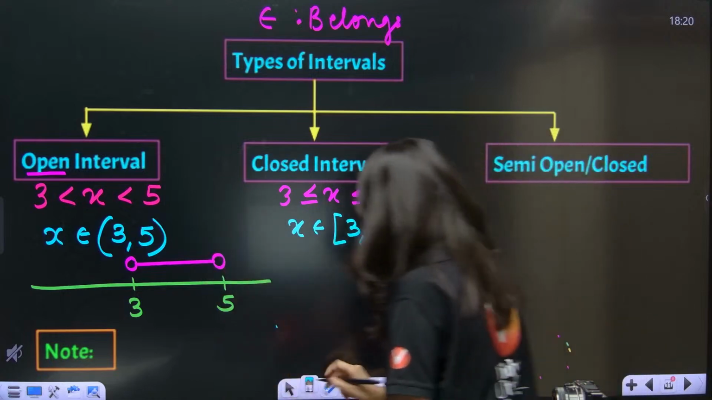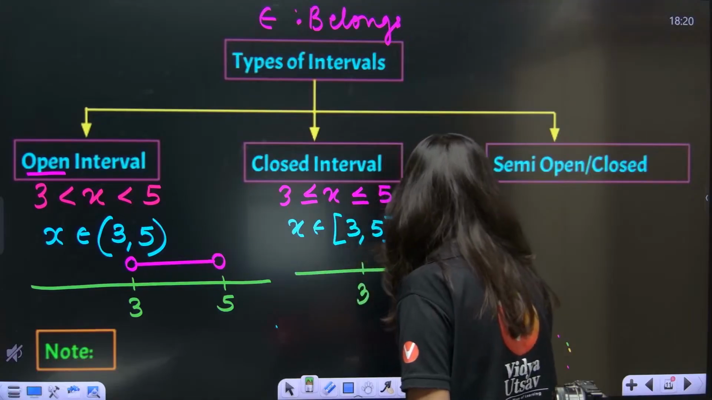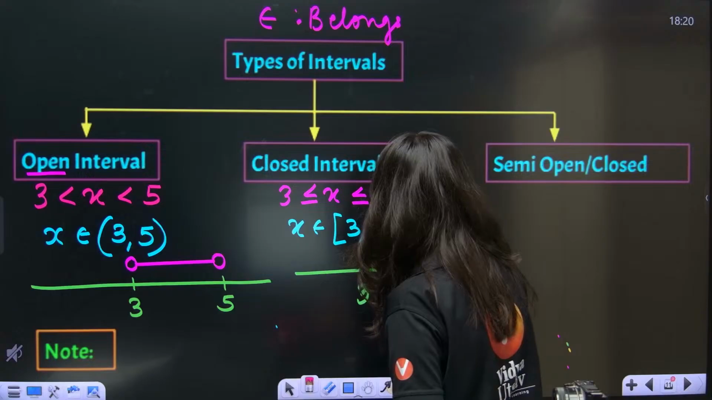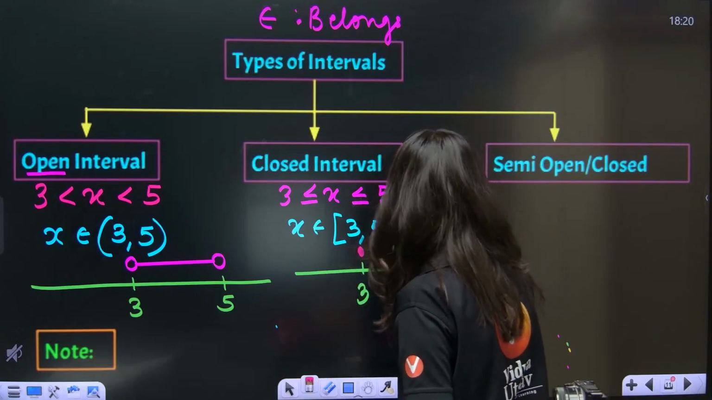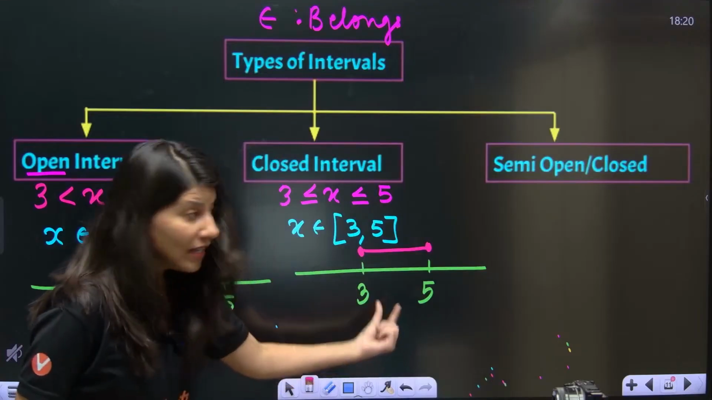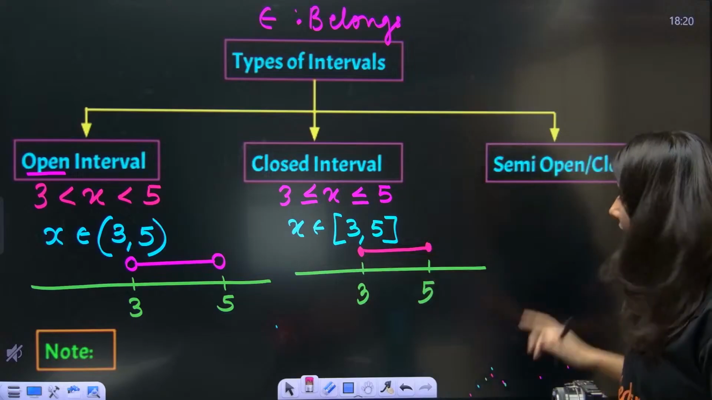Okay, everybody. So now if I want to represent this on number line, this will look like this. Solid circle, my dear students. This is your solid circle. So all the values between 3 and 5, including 3 and 5. Everybody getting it? Understanding it?